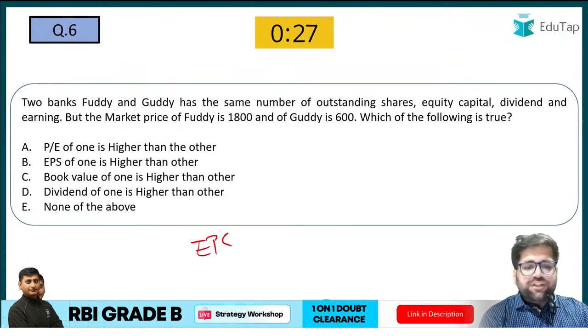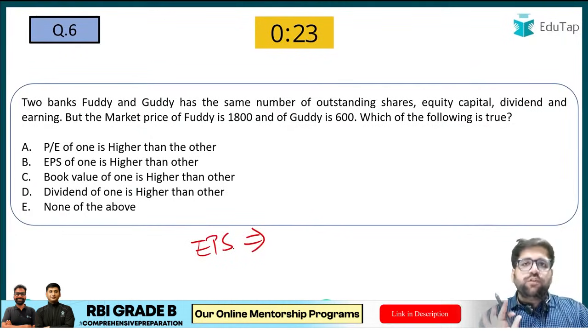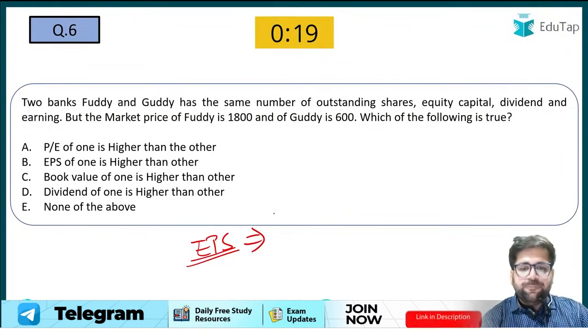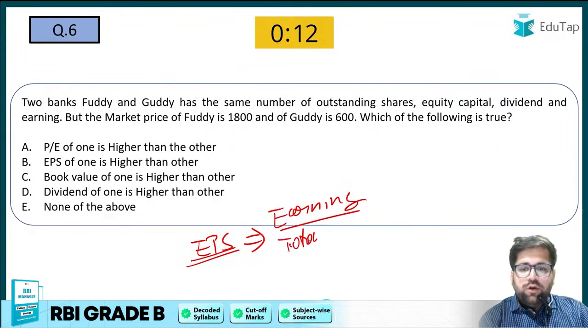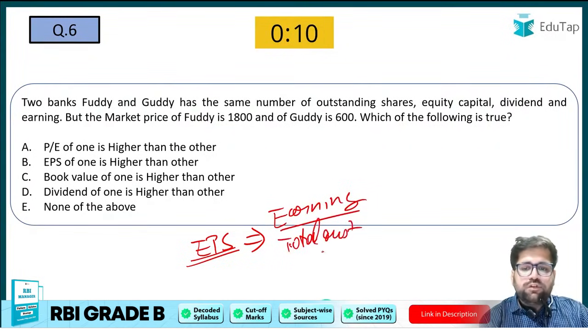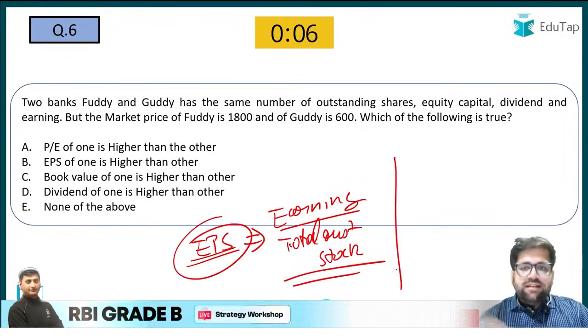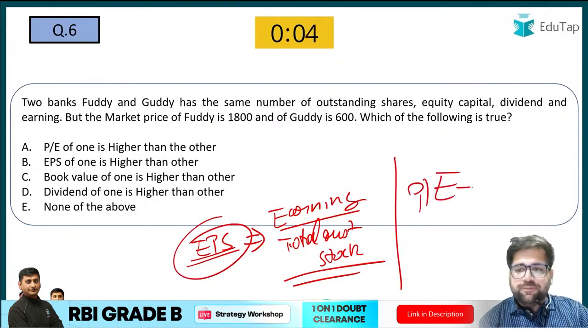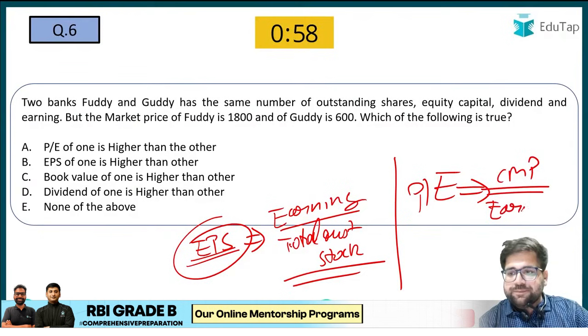See, there are two ratios which are very important in the finance world. Every investor will look at these two ratios. The first is EPS. EPS stands for earnings per share. What is earnings per share? Earnings divided by total number of outstanding stock. Then the second is the PE ratio. PE ratio is the current market price, CMP, divided by earnings.